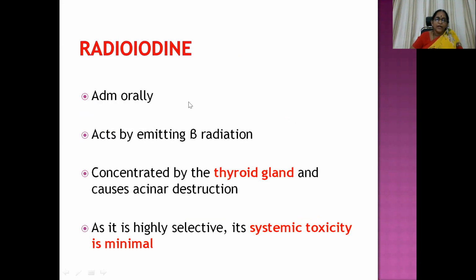Then comes radioiodine. It is administered orally, acts by emitting beta radiation, is concentrated by the thyroid gland and causes acinar destruction. It is highly selective. Its systemic toxicity is minimal. So in thyroid carcinomas, we can go for radioiodine.